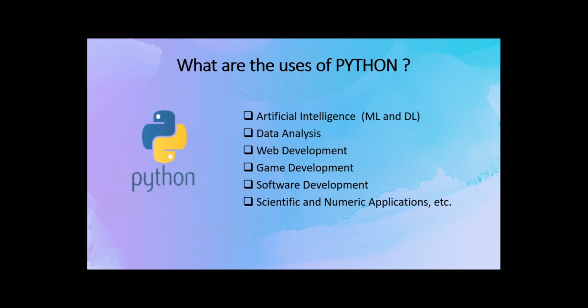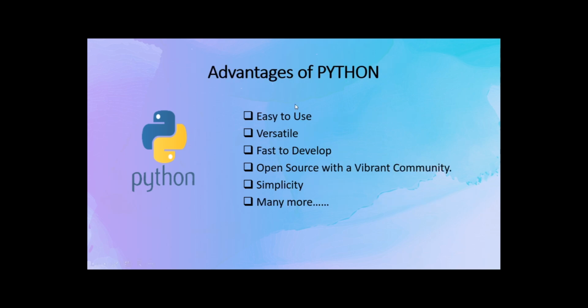So now we will see what are the uses of Python. Python is used in artificial intelligence. ML and DL, meaning machine learning and deep learning, is where we use Python. Then we have data analysis. We use Python in web development, game development, software development, scientific and numerical applications, etc. We also use Python in making of GUIs.